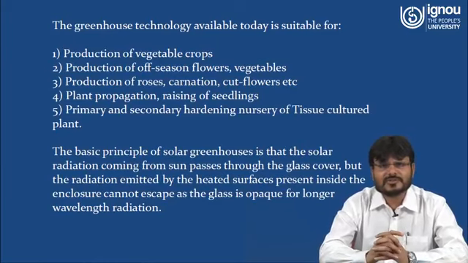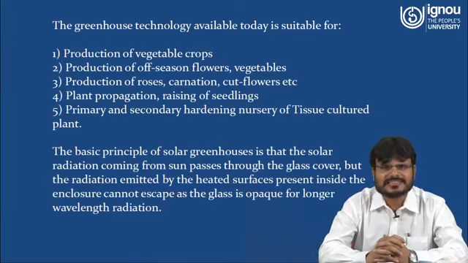The greenhouse technology available today is suitable for production of vegetable crops, off-season flower vegetables, roses, cut flowers, etc., plant propagation, raising of seedlings, primary and secondary hardening, nurturing of tissue cultured plants.